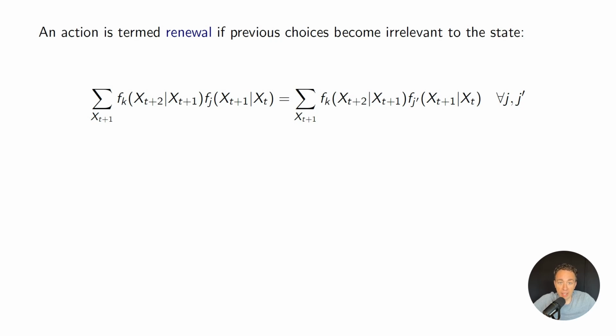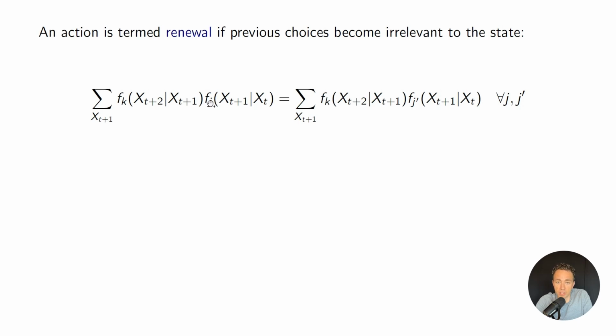We say that an action is a renewal action if previous choices become irrelevant to the state once I take that renewal action. So in math terms, my state at t plus 2, if I chose renewal action, which is indexed by k, is going to be the same regardless of what choice I made in period t. So our states transition from xt to xt plus 1, depending on the choice that we made in period t.